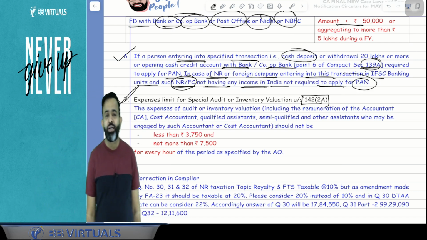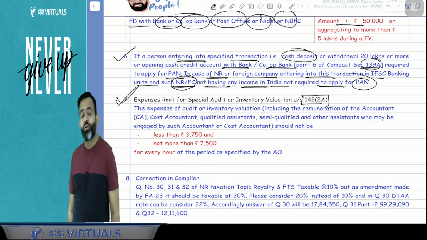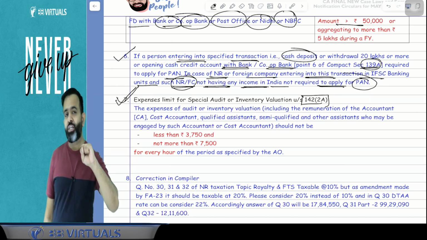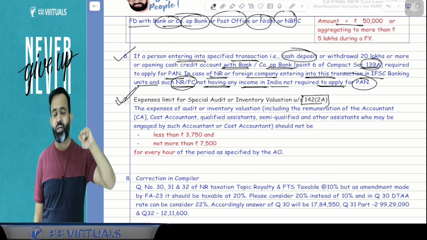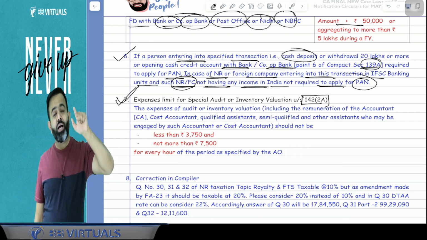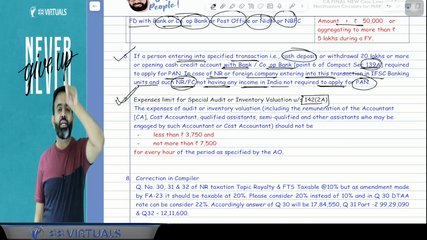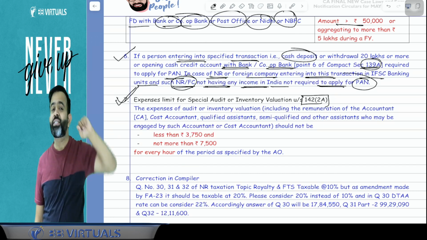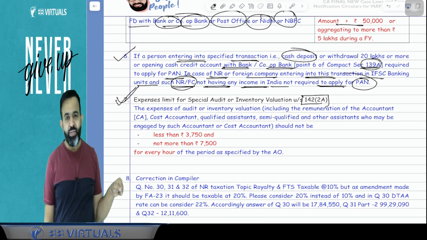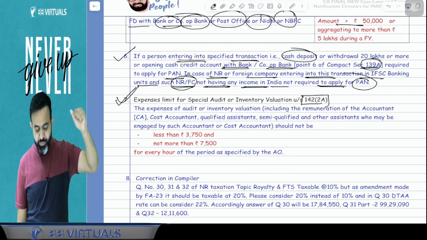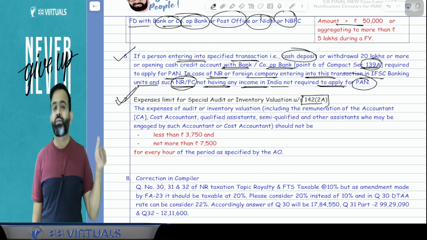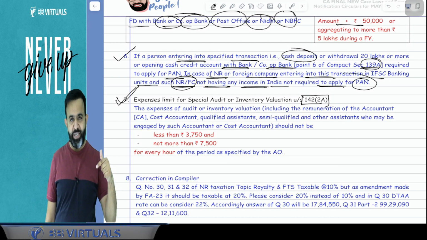Now guys, special audit and inventory valuation, who will do them? A special audit will be done by a chartered accountant, and inventory valuation will be done by the CMA, that is cost and management accountant. But who will appoint that person? The person will be appointed by the CCIT, PCCIT, CIT or PCIT. Who will pay the remuneration to the auditor or inventory valuer? The right answer is that remuneration will be paid by the central government.